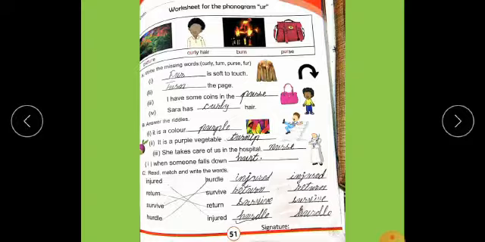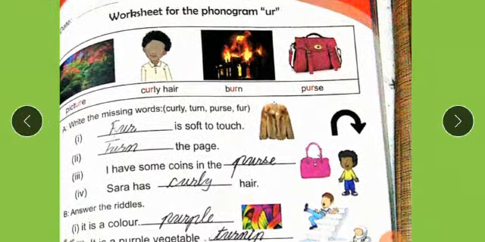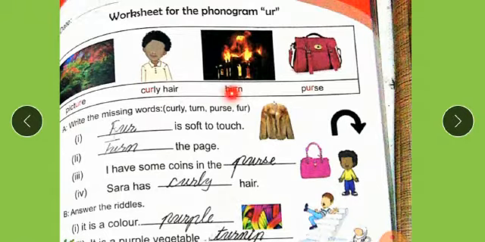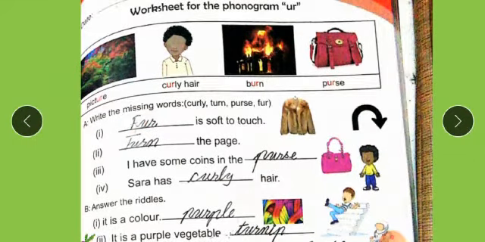There is a worksheet for the phonogram. Students, these are some words in which the sound is used: fur, picture, curly hair, burn and purse. Write the missing words. In these sentences there are some blanks. You have to fill them with these words. Pictures are shown to you.